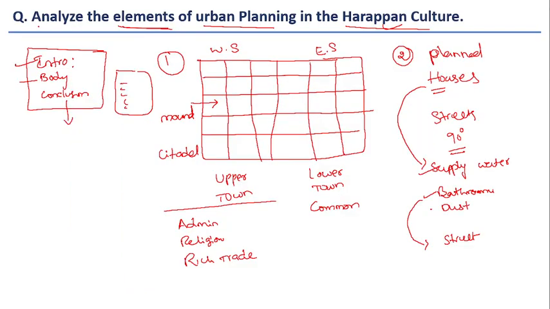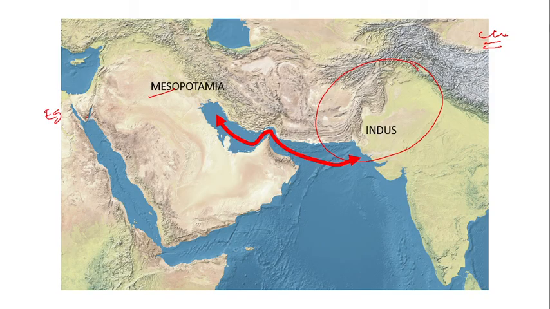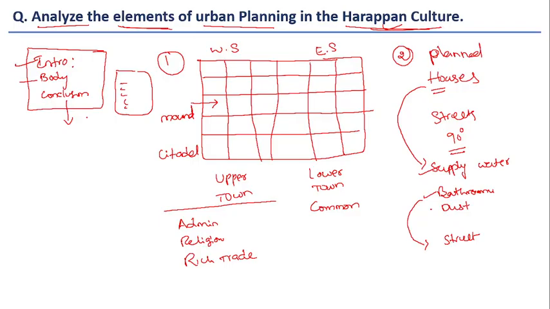The question is: analyze the elements of urban planning in the Harappan culture. In the introduction you can say this is one of the important unique features. In the body you can write all these important elements. In the conclusion, comparing with other contemporary civilizations, the planning element is missing, and it is unique only to Harappan culture. I have given the model answer also.